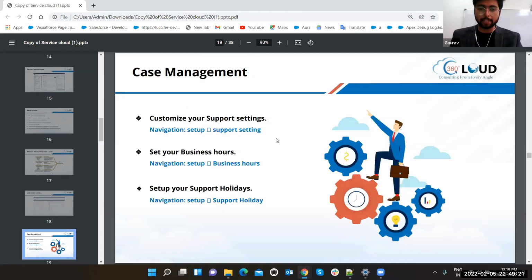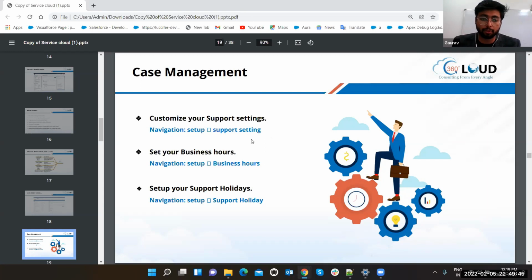So, case management: how you can manage the cases. As one of us said, suppose you are having a call center. That call center never runs on its own. It is not that this is your job, this is your system, just put the earphones on and start working. That's not how it works. You have to manage the whole call center, right? You have the settings, you have the hours, you have the holidays. So let me show you.